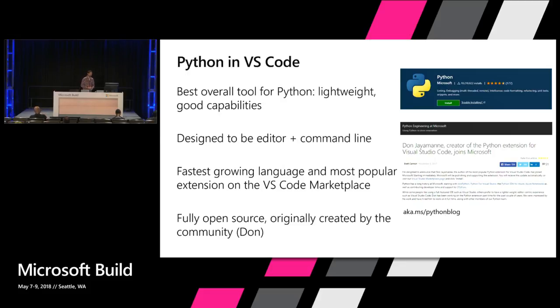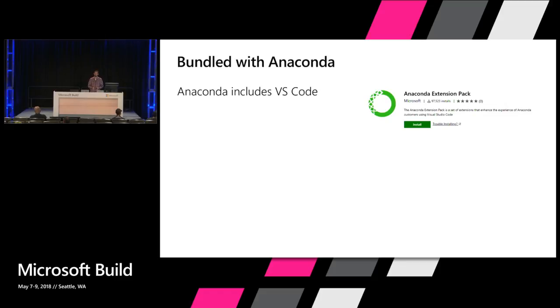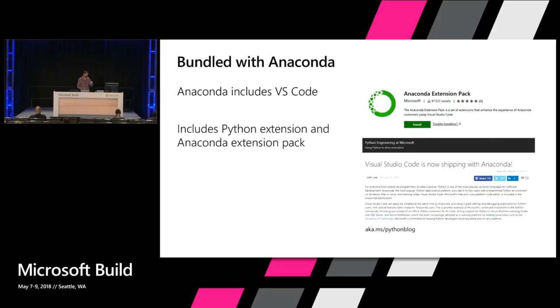Another interesting thing about the Python extension for VS Code is that it's bundled with Anaconda. Anaconda is a popular data science platform that's used by more than 6 million Python developers in the world. So you can easily install VS Code as part of your Anaconda installation, which makes it very easy to acquire and get up and running. This Anaconda extension pack includes the Python extension as well as some other things for Conda environments, syntax highlighting, and things like that.